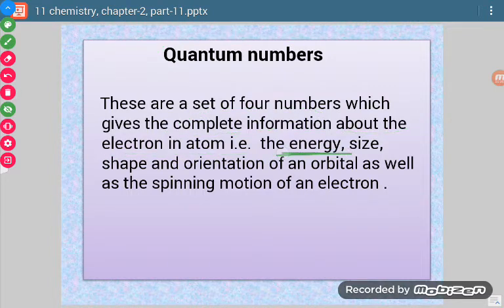What type of information? Like what is the energy of the electron, what is the size of that particular orbital in which it is present, what is the shape of the orbital, and what is the orientation of the orbital. In addition to this, we can also know the spinning motion of an electron. So there are different types of quantum numbers. Few will tell us about energy and size of orbital, shape of orbital, orientation of orbital, or spinning motion of the electron.